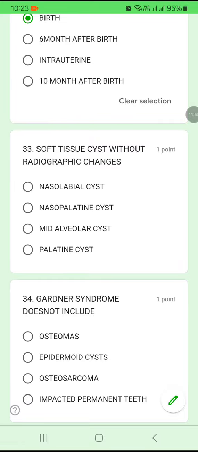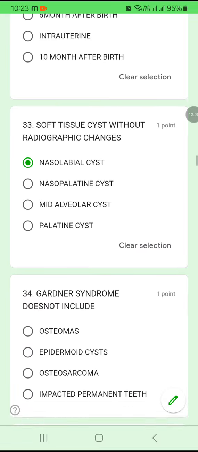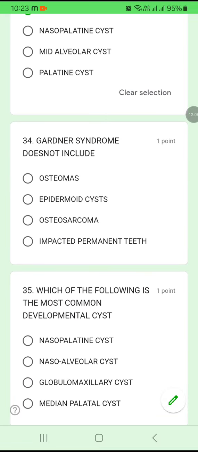Question number 33. Soft tissue cyst without radiographic changes: nasolabial cyst, nasopalatine cyst, mid-alveolar cyst, or palatine cyst. The one without any radiographic change, that is a soft tissue cyst, is among the options the nasolabial cyst. Question number 34. Gardner syndrome does not include, okay, the Gardner syndrome.